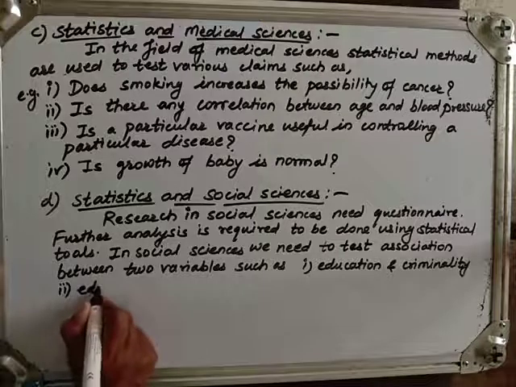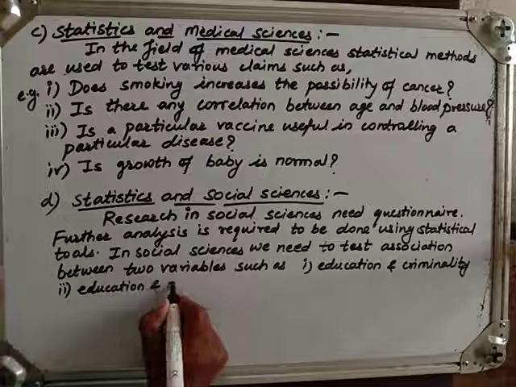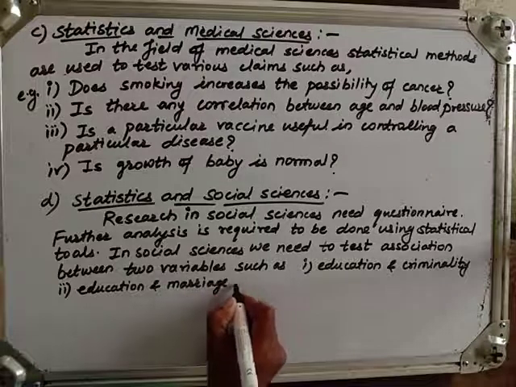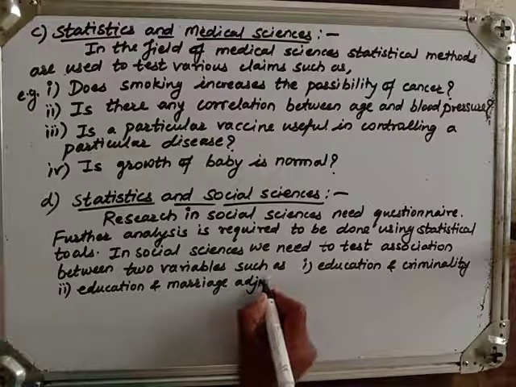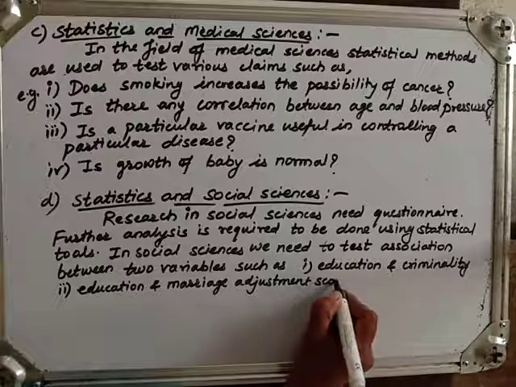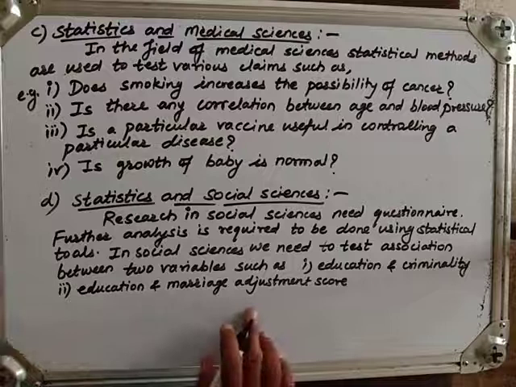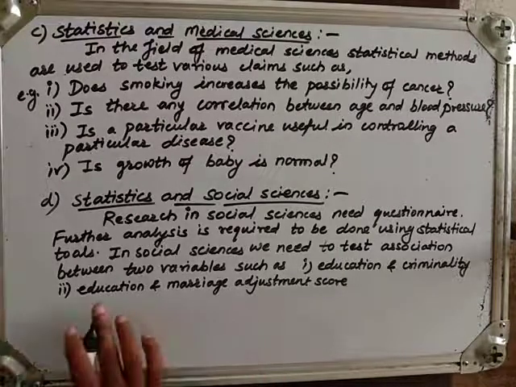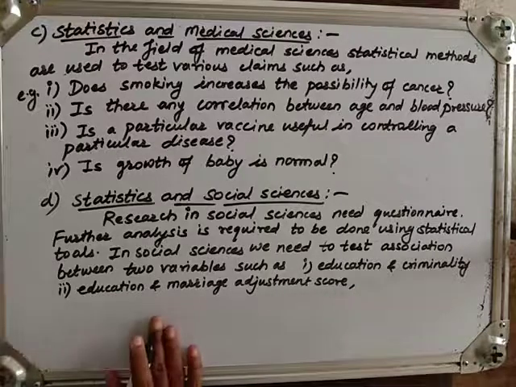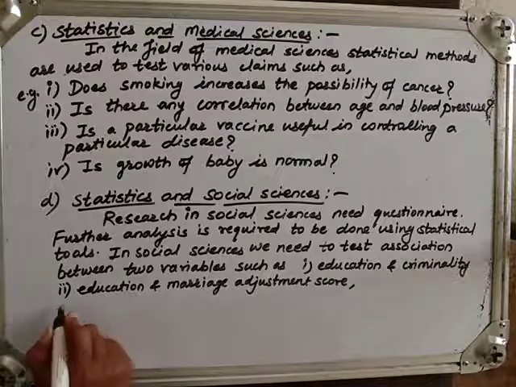Then education and marriage adjustment score. Means highly educated and divorce also, means not highly educated and marriage adjustment.